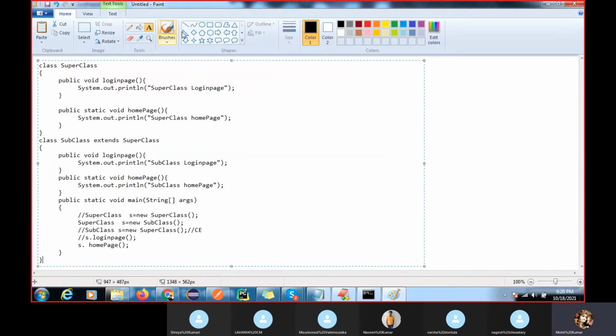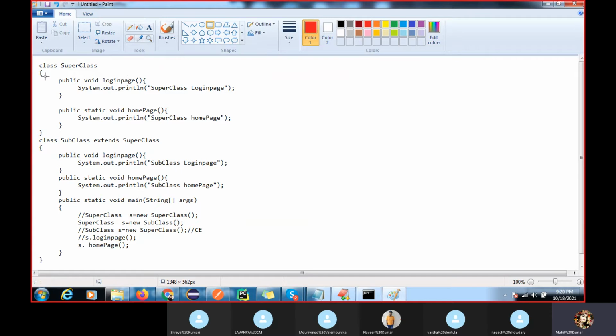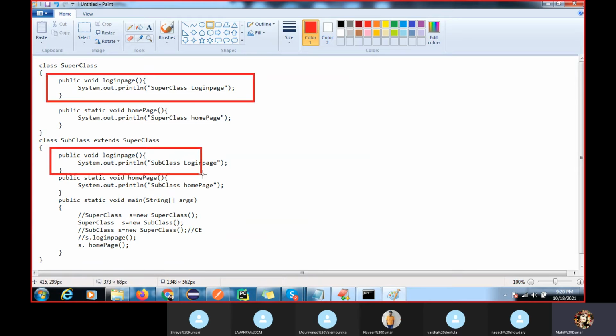So I'm going to explain you again. First we have to understand what is method overriding. Method overriding means redefining a superclass non-static method in subclass with the same prototype. Prototype means method signature, right? Method signature means method name and parenthesis, and the return type must also be the same.